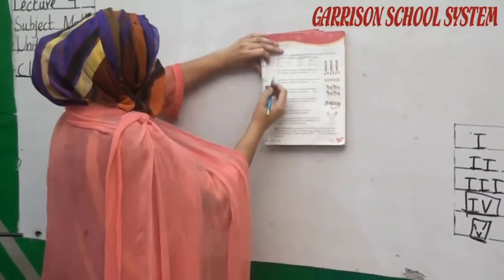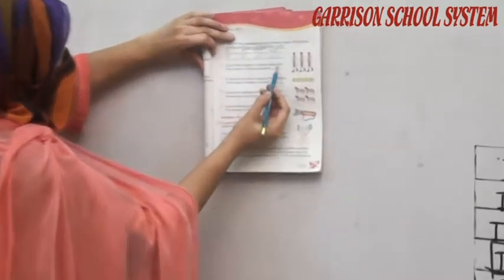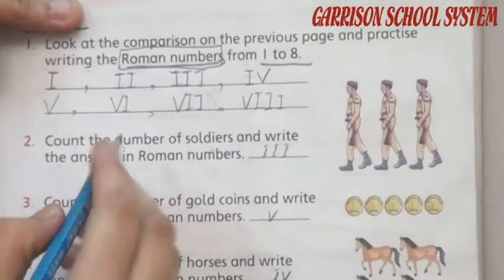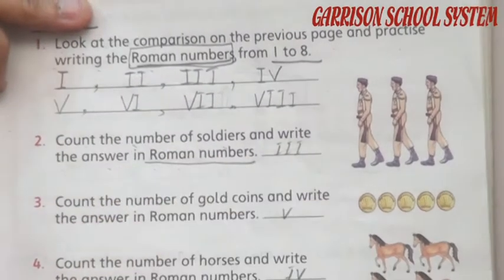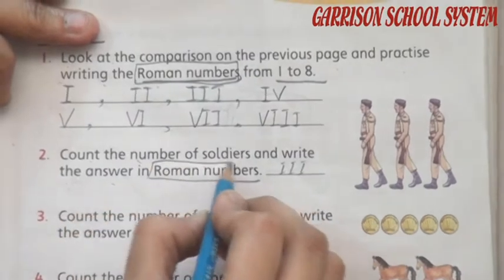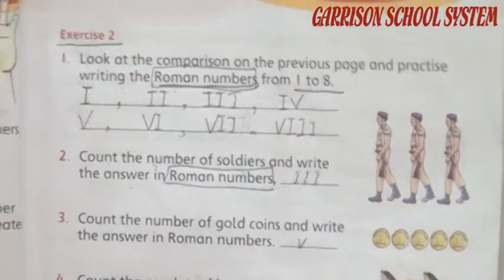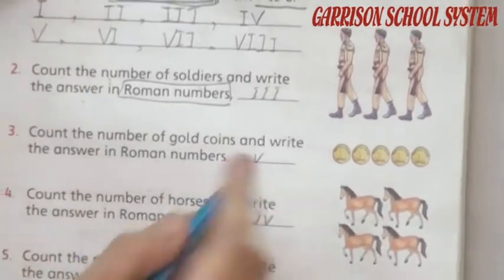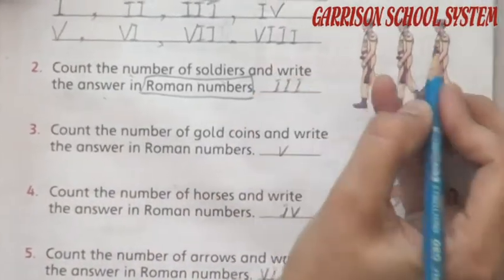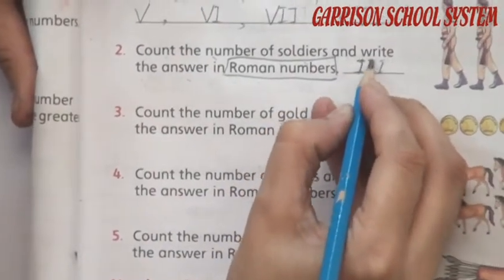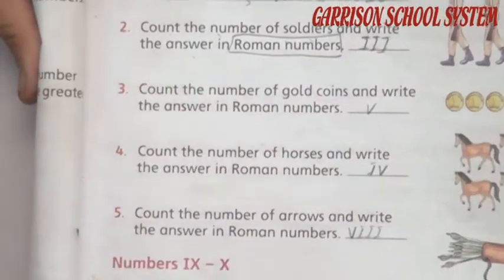Okay student, now look at question number 2. Count the number of soldiers and write the answer in Roman numbers. Now what is written here, you have to write the answer in Roman numbers, not in marks, because this topic is related to Roman numbers. So we have to write the numbers in Roman counting. So 1, 2, 3, you have to write 3 here. Okay student, now how many?